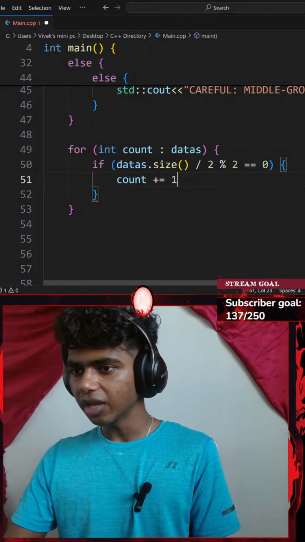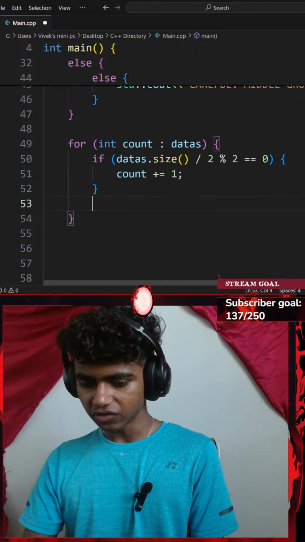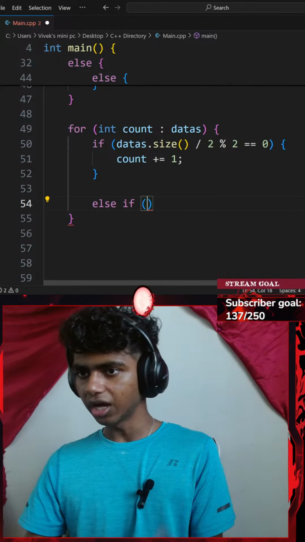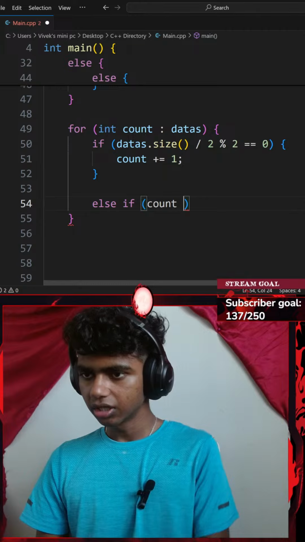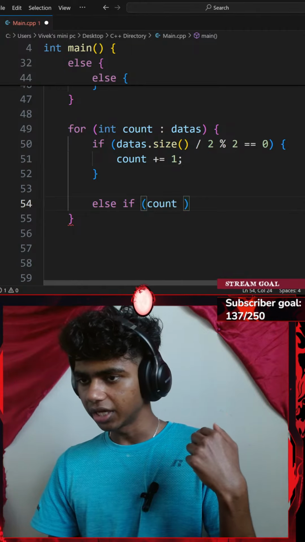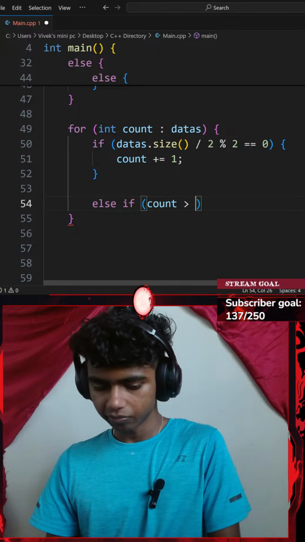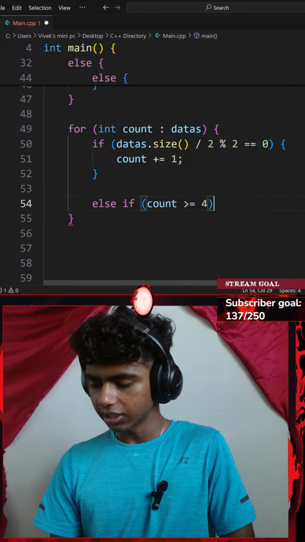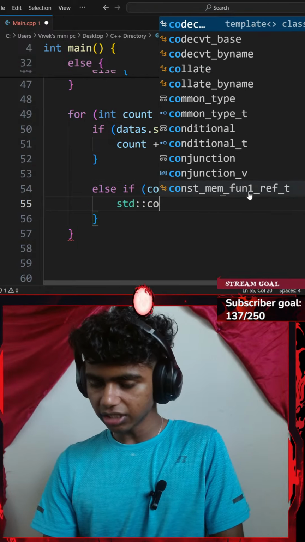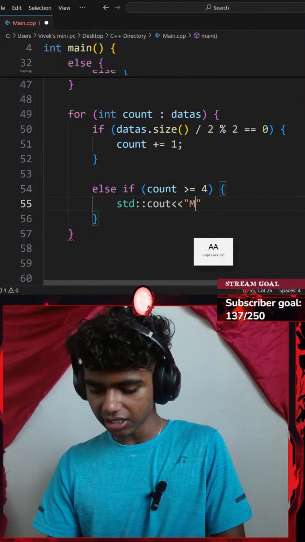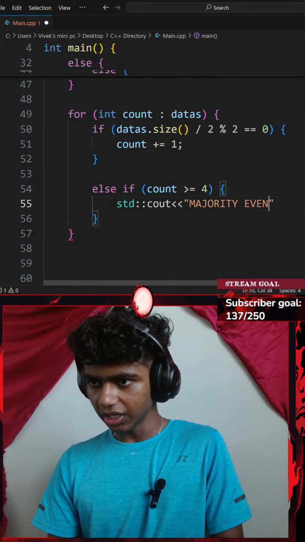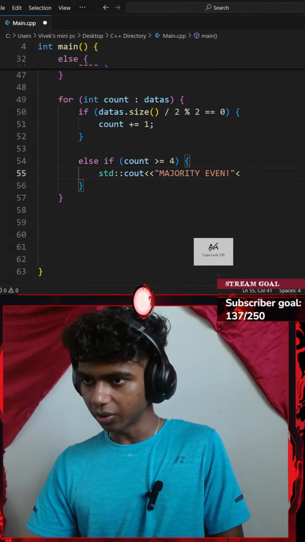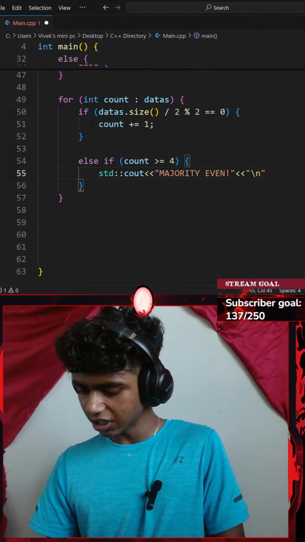Okay, and then let me go ahead and add another else if. So I'll go with an else if, so an else clause. Okay, so else if my, let's say, count variable is greater than or equal to 4. Let me go ahead and add a standard console output with an insertion operator that says "majority even!", and then I will be ending that with a semicolon, although before that I could go with an insertion operator and a \n.